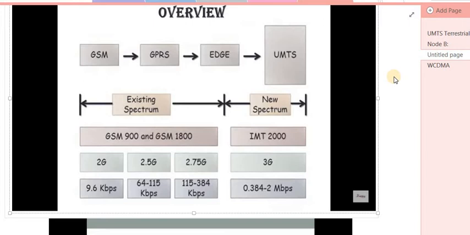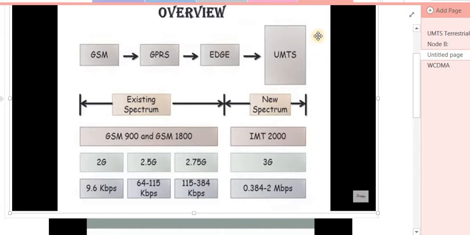Now the second thing is GSM inherits the technology of 2G and supports 9.6 kbps speed. When GSM evolved into the next technology, then GPRS was introduced. GPRS is introduced in order to provide a higher data rate to the users, as well as to increase the telephonic voice quality. Also GPRS provides the services such that users can access the internet.